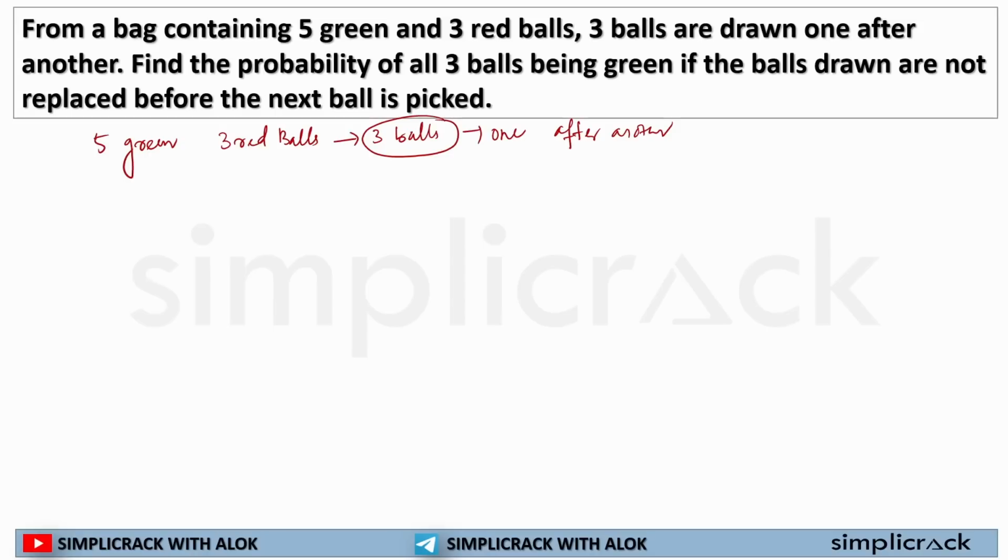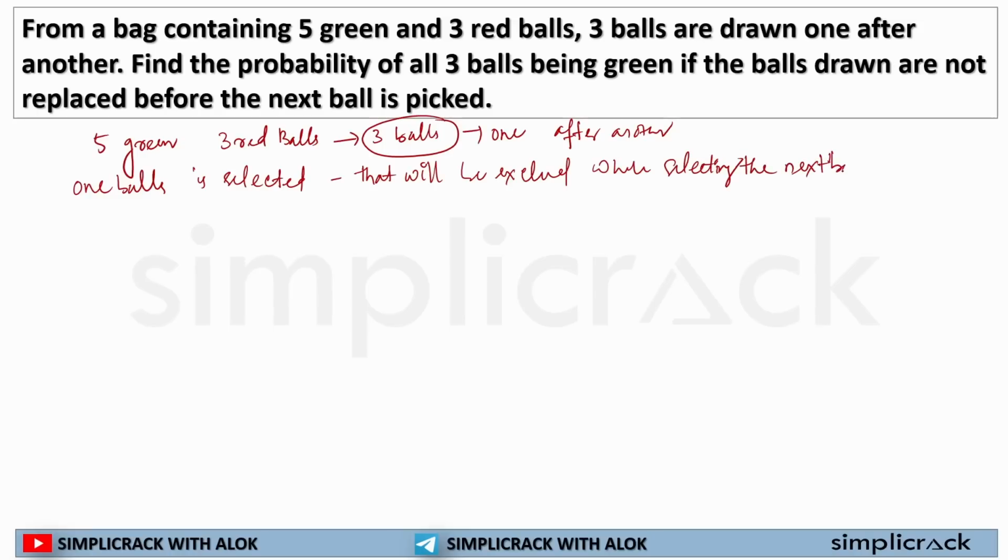That means if one ball has been selected, that ball will be excluded while selecting the next ball.